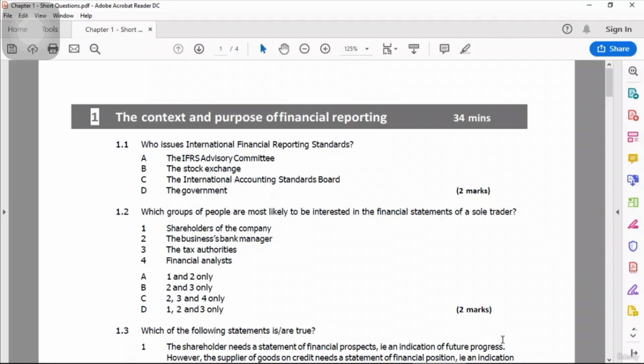The only options we are left with are business bank manager, yes of course, and the tax authorities, certainly yes. So option number 2 and option number 3 both are correct, so it means that our answer would be option number B, which is 2 and 3 only.